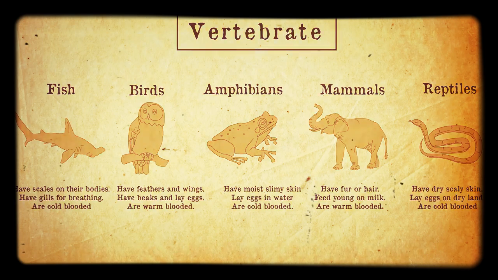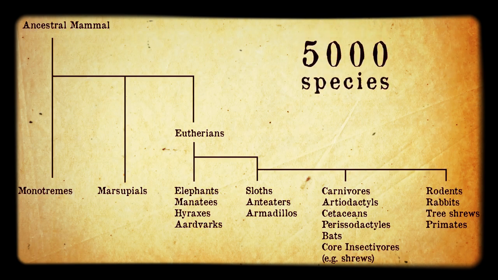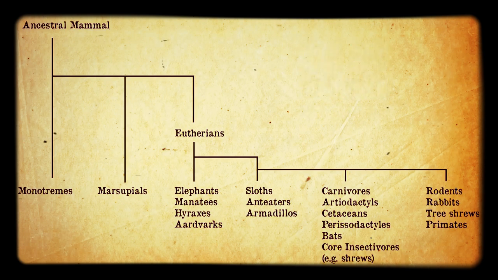Amphibians live double lives. They start in the water and breathe with gills, and as they grow older, they develop lungs. Once inside a class, so mammals for example, different species are grouped together in even more detail. There are about 5,000 species of mammals, classified into 3 subclasses and about 26 orders. So that's the vertebrates.